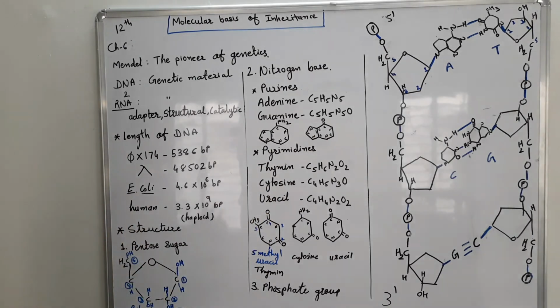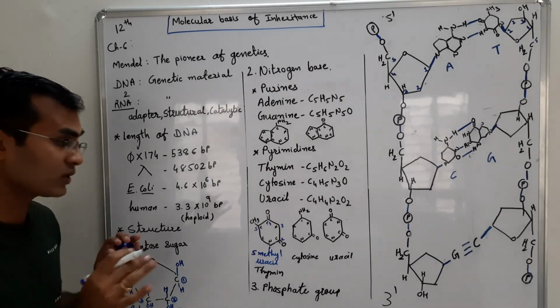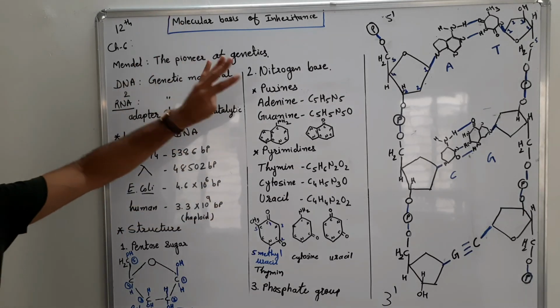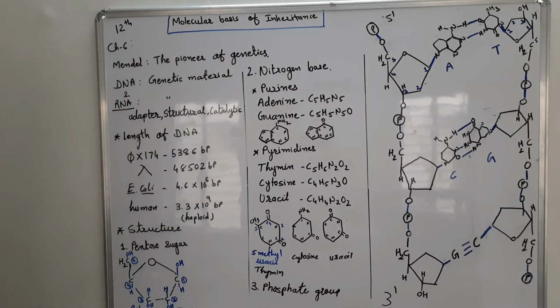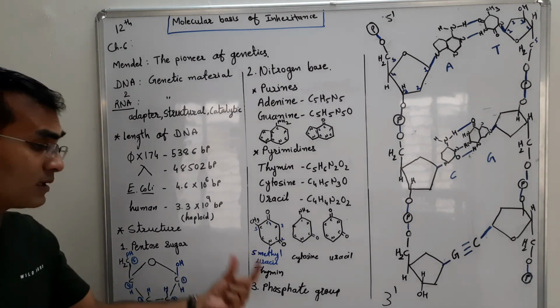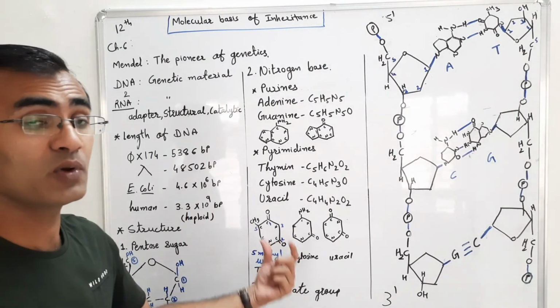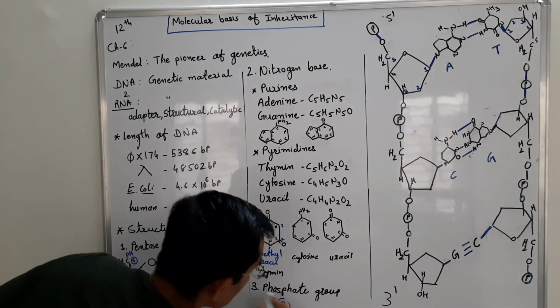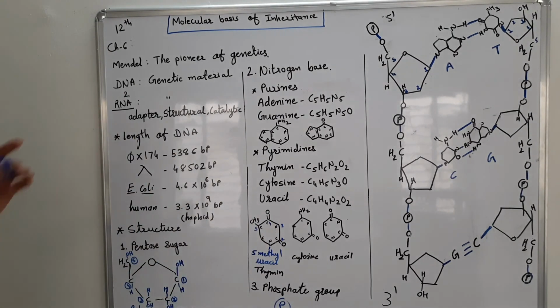Like that they will make the base pair. Okay. So hope you are clear with the purines and pyrimidine nitrogen bases. The third component which is present is called the phosphate group. Okay, the phosphate is present in the DNA.